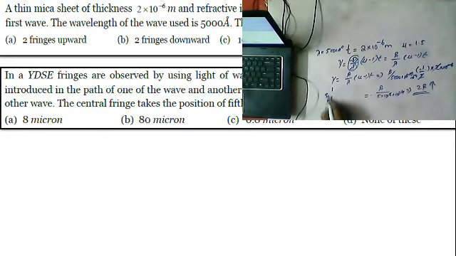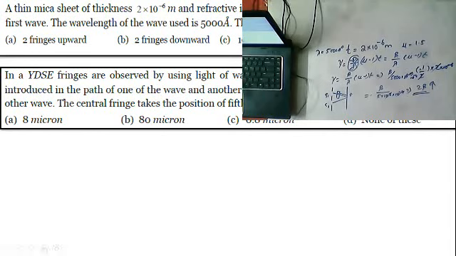So this is S1 and this is S2, and this is a central fringe. Like this they are going to meet. Due to introducing of glass slab, it changes its path like this. So it will shift towards S1. So the fringes will shift upward.